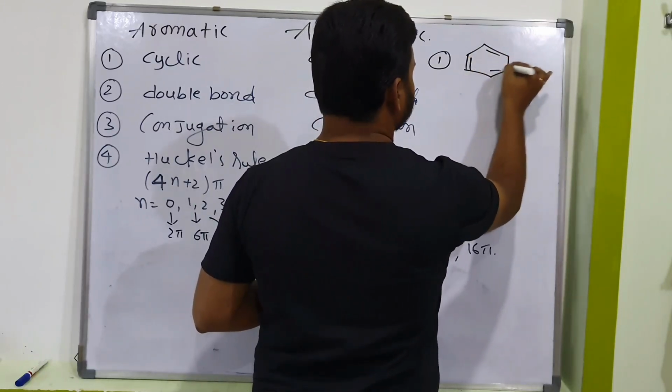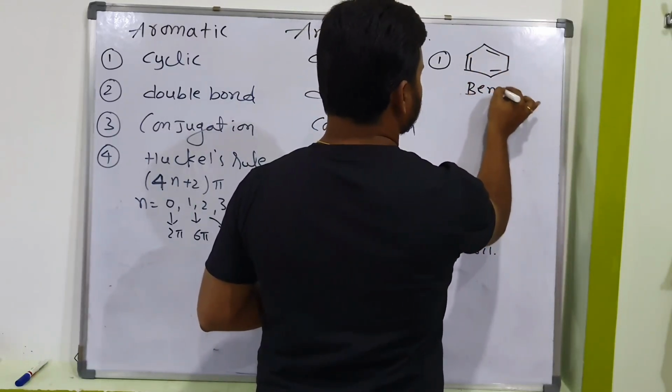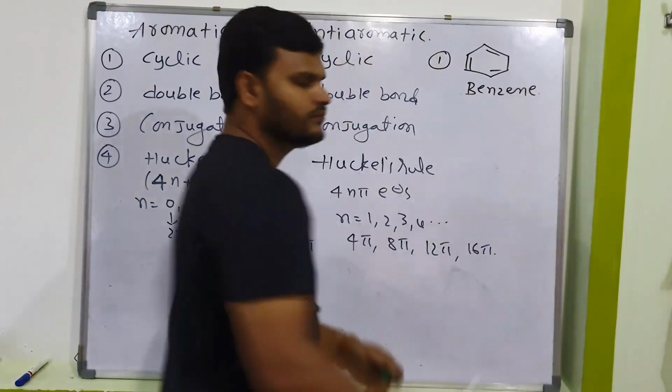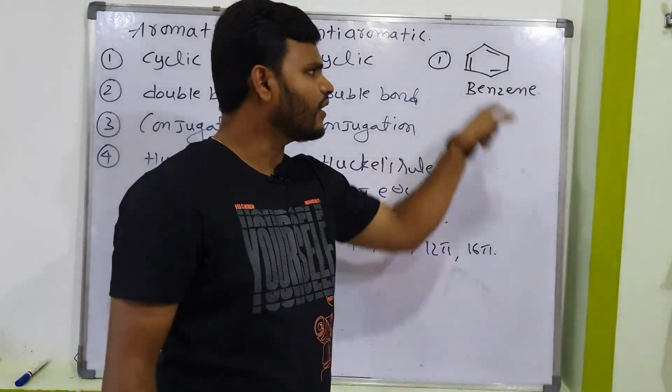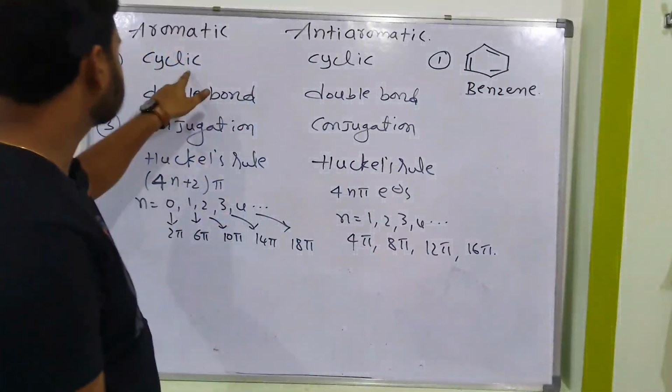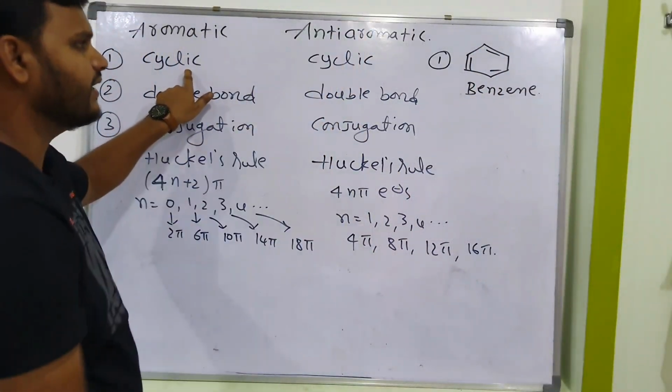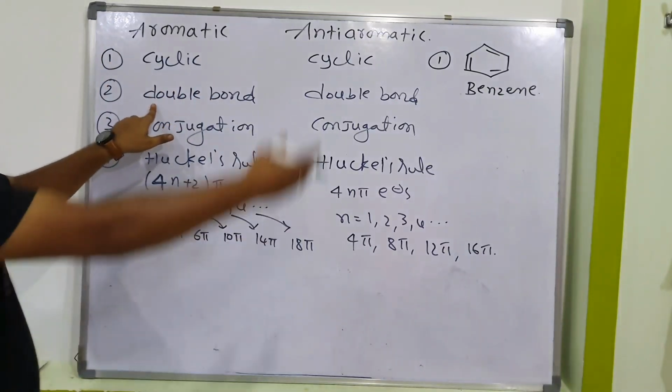This is benzene. Is benzene an aromatic compound or not? So let me check each and every point. Is benzene a cyclic compound or not? Yes, it is a cyclic compound. Cyclic is required. Next, is a double bond there? Yes, double bonds are there.